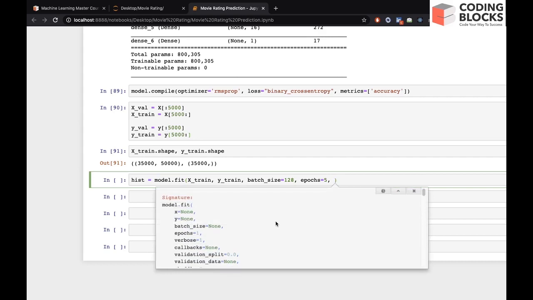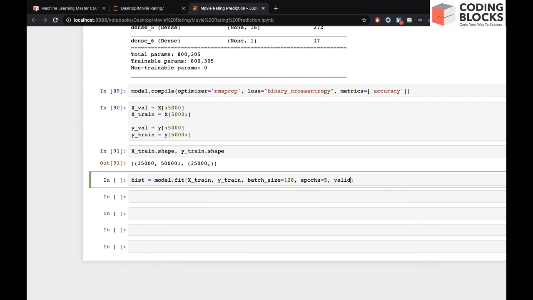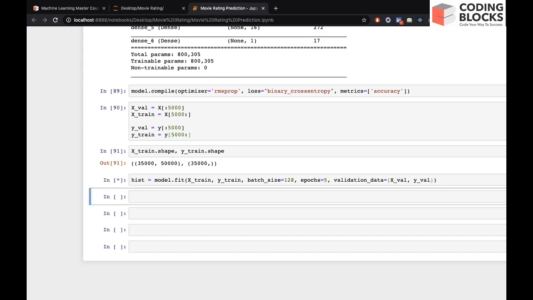Let's also pass the validation data as xval, yval. So let's start the training part.